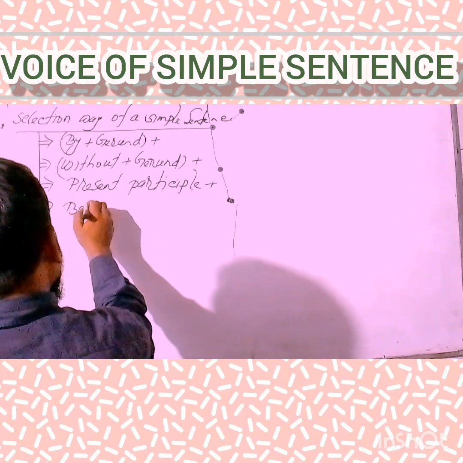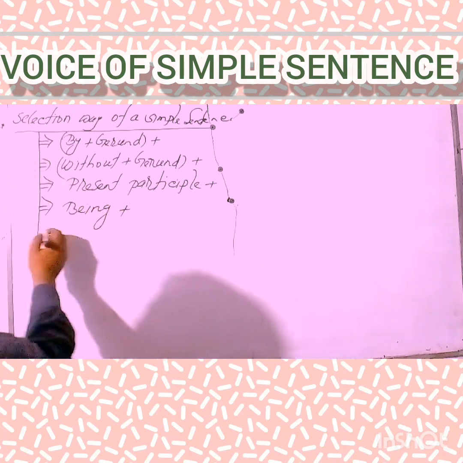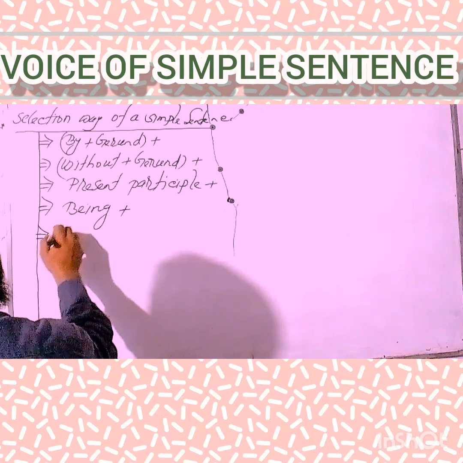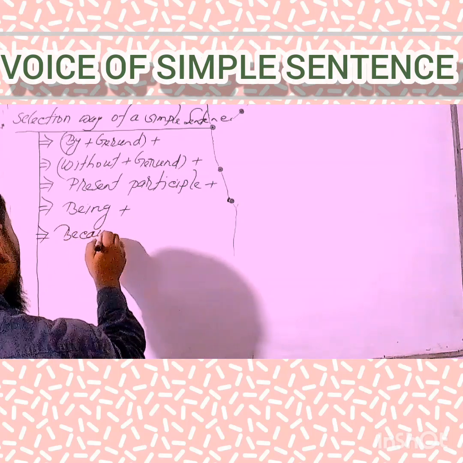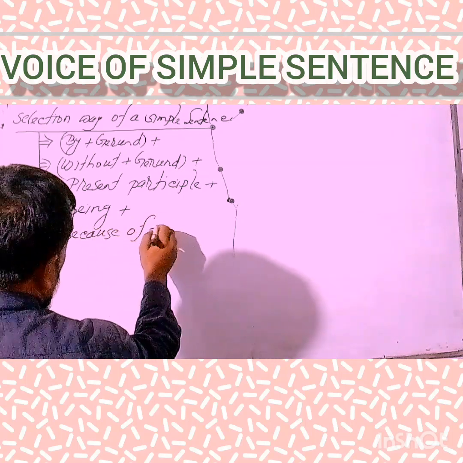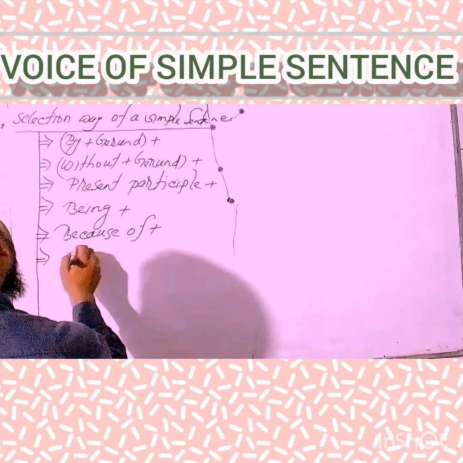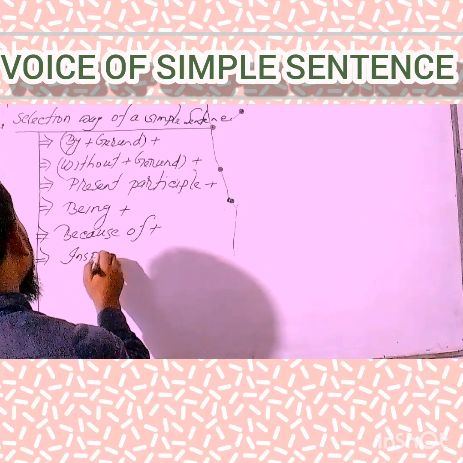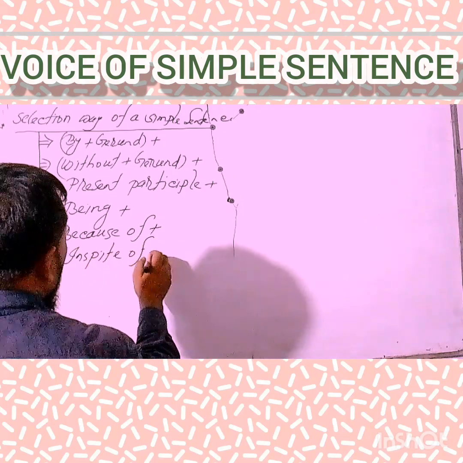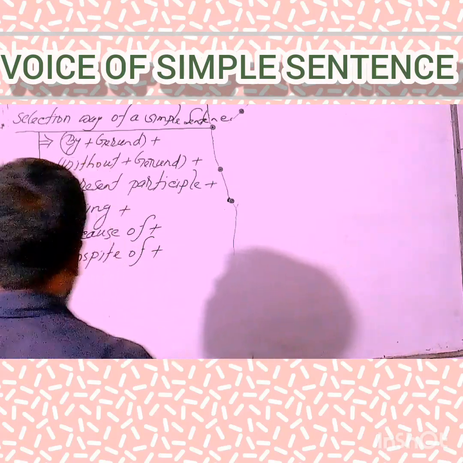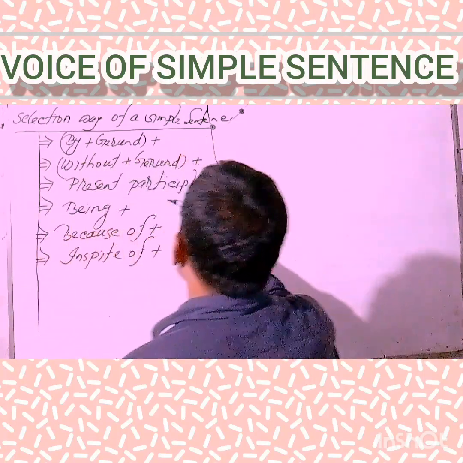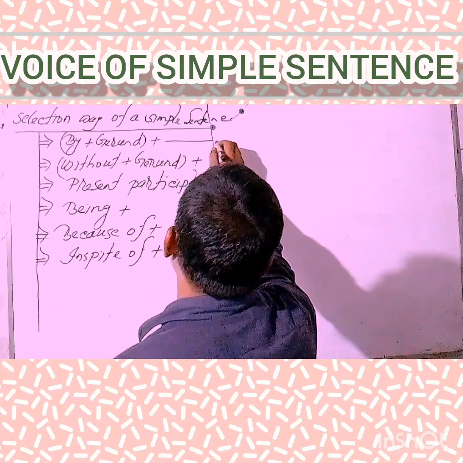Starting word being. Starting word because of. Starting word in spite of. Okay, my dear learners, mind it, try to note and set it in a way.